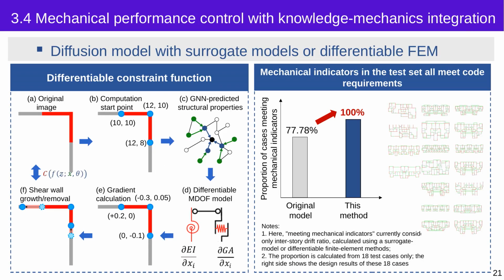In addition, when the length or thickness of a shear wall changes, a surrogate model or a differentiable finite element model can predict how the flexural and shear stiffness will change. This differential information can guide the layout generation. In the 18 test cases shown here, the proportion satisfying the inter-story drift ratio check increased from 77.78% to 100%.